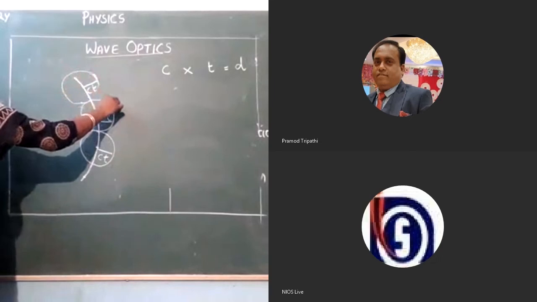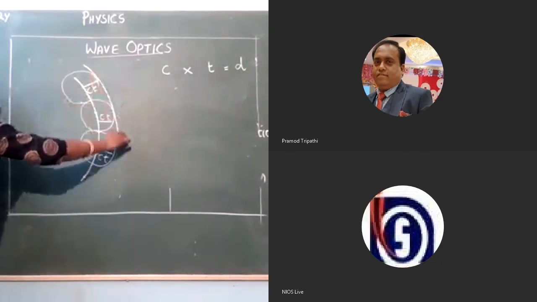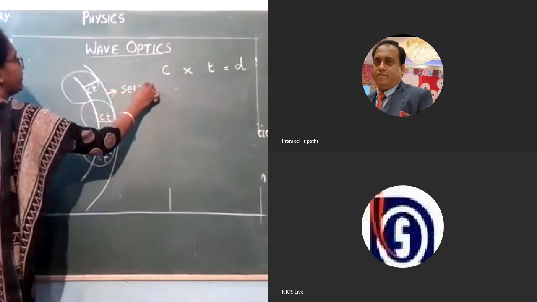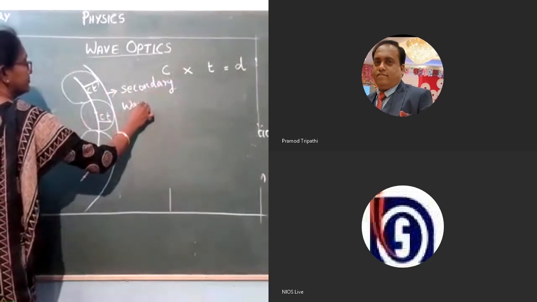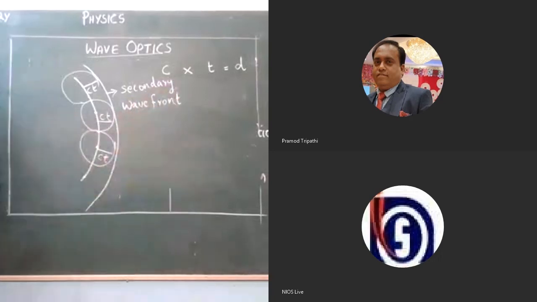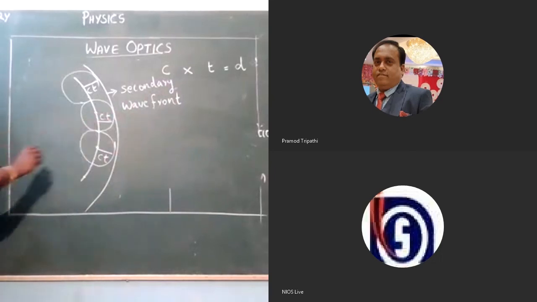If we connect the tangents of all these circles, that will be the secondary wavefront. So this is the geometrical construction given by Christian Huygens, and c into t will be the radius, and we can construct a lot of circles, and the tangent connecting the circles will give the new wavefront.